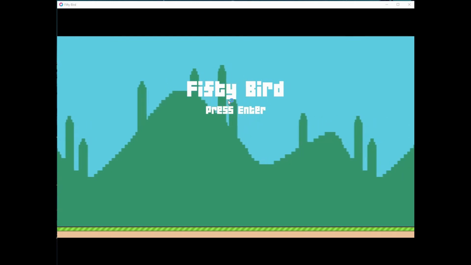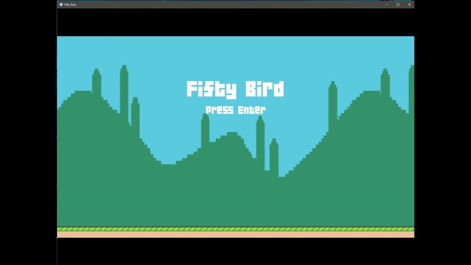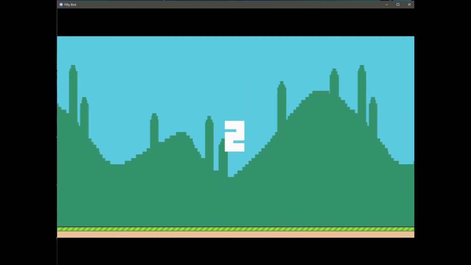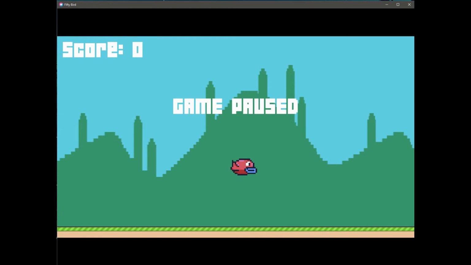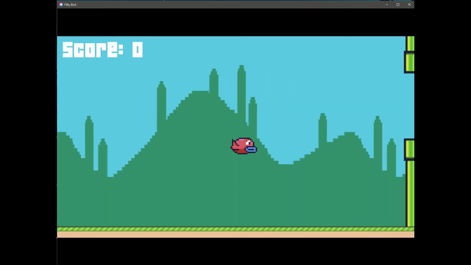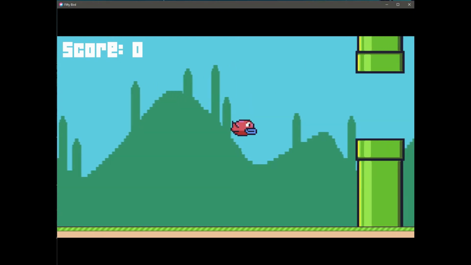Here we have the Flappy Bird gameplay, and I implemented the pause function. As you can see, it prints "game paused" in the middle of the screen and stops all the scrolling in the level.